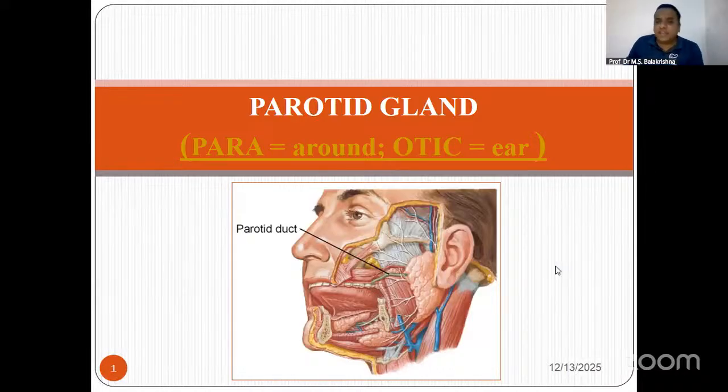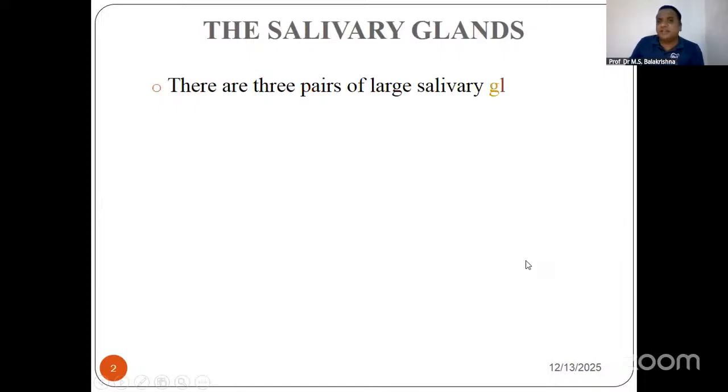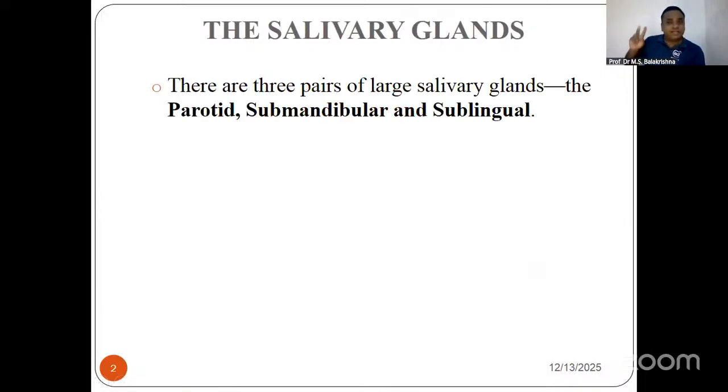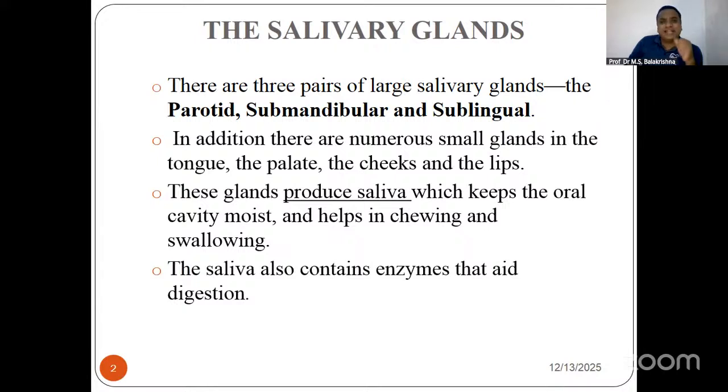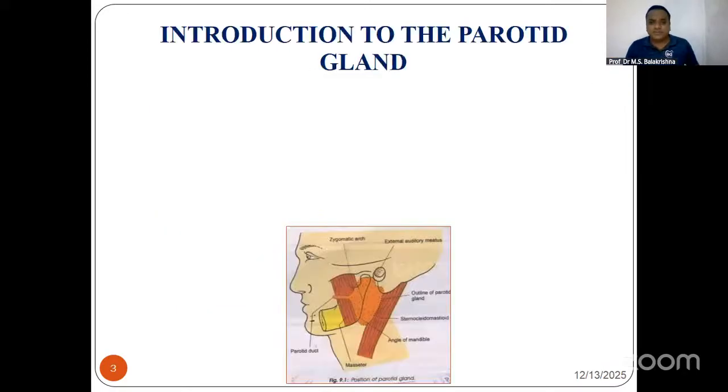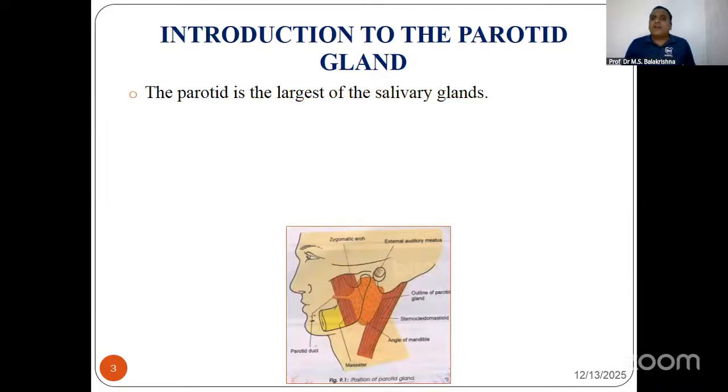So dear students, we have got three major pairs of salivary glands. You know that, right? The three pairs of salivary glands are parotid, submandibular, and sublingual. You should study more about parotid and submandibular; sublingual is a very small gland, and there are some accessory glands also. The major functions of these glands are saliva making, keeping the oral cavity moist, chewing, and swallowing. So in just 5 to 7 minutes, I'm going to revise your whole anatomy with you, and then we'll go into MCQs. The parotid is the largest salivary gland.